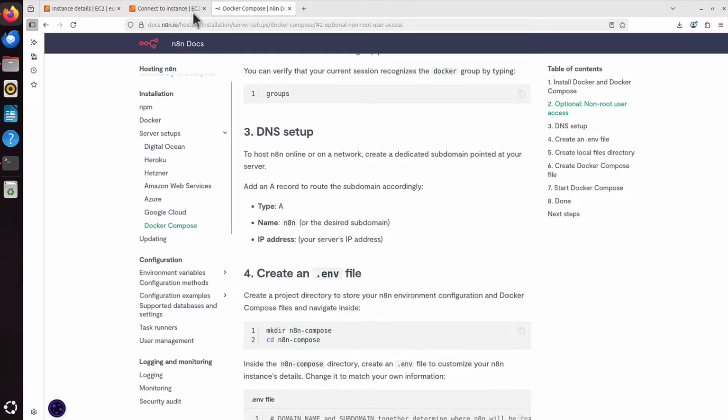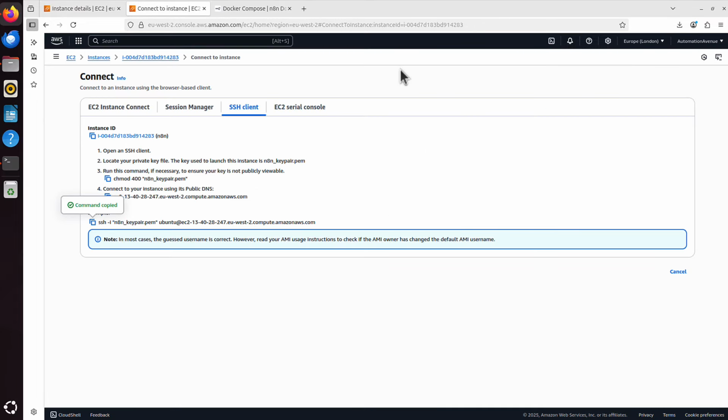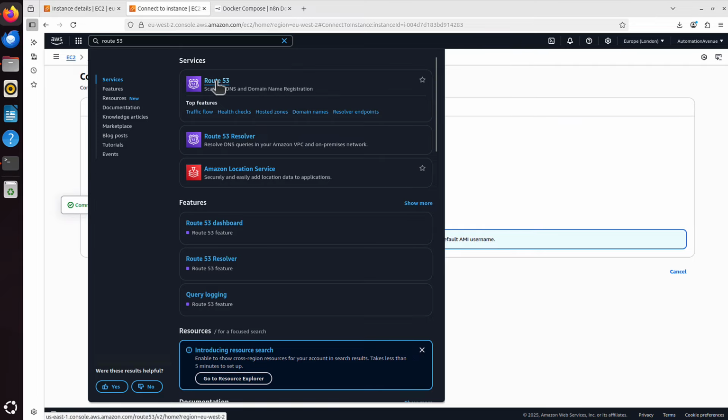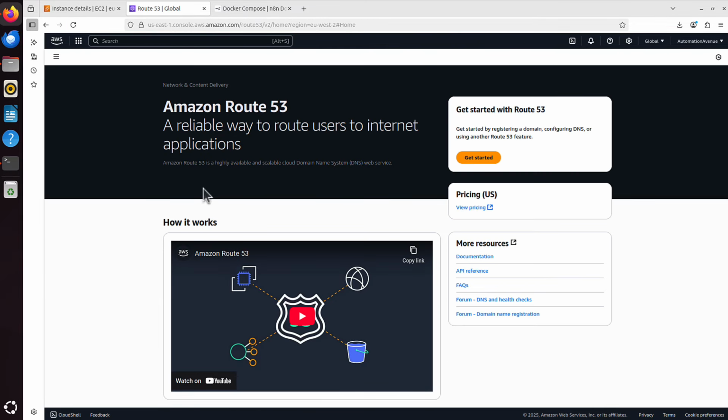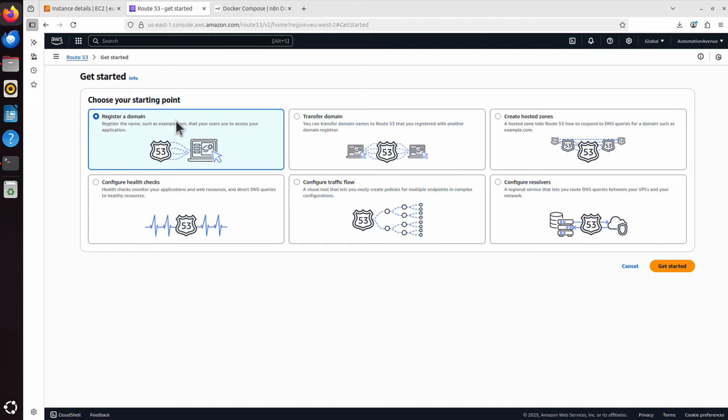What I will do then, I will go back to AWS. I will need a different service now. The service is called Route 53. You can search here for that Route 53. You click on that, and you are presented with that web page. Let's click on that Get Started. And it says register a domain. You have other options, but no, we exactly need this option, register a domain. So I again say get started.